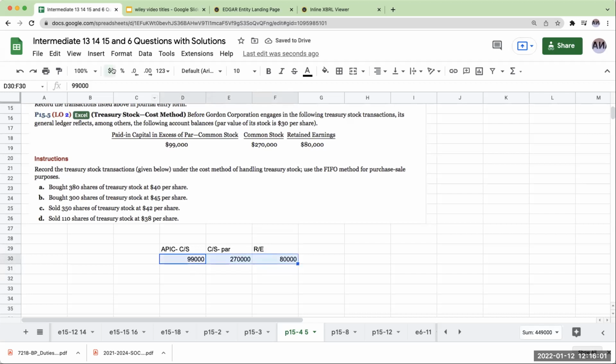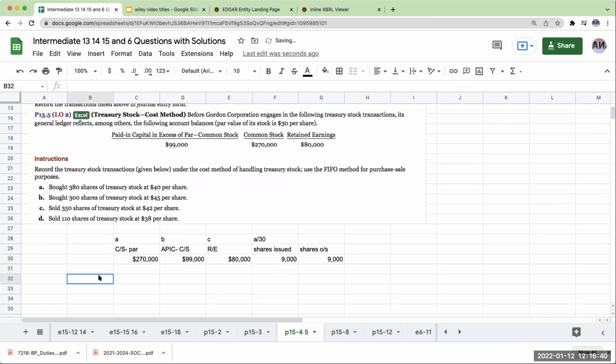Okay, so let's do some backward thinking here. If my par value is $270,000, how many shares do I actually have outstanding? For shares issued and shares outstanding, I would take 270,000 divided by 30, which is the par value, and I would get 9,000 shares. So I have a total of 9,000 shares, assuming there were no other shares outstanding.